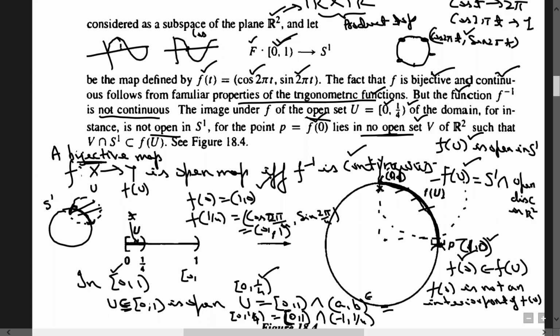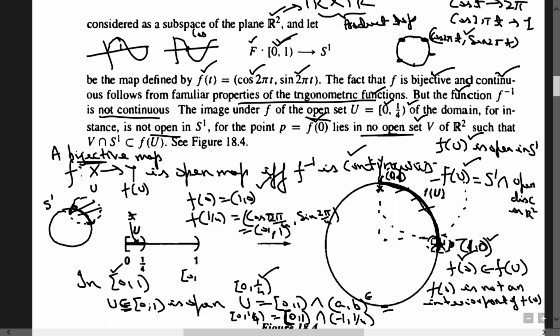Why? Because if around this point you try to look at some open set from R2 containing this point, then its intersection with S1 is not going to be contained in f of u. We have this portion, and this portion will remain outside.